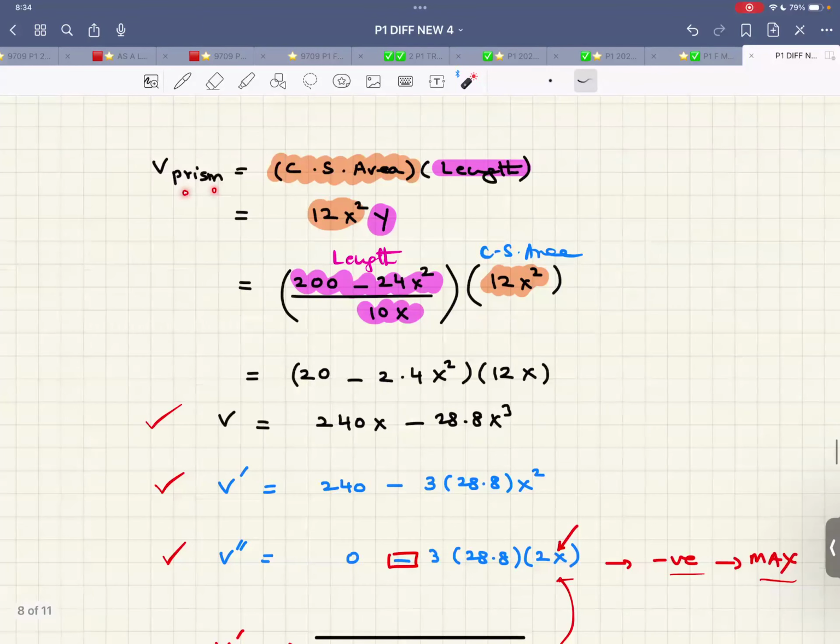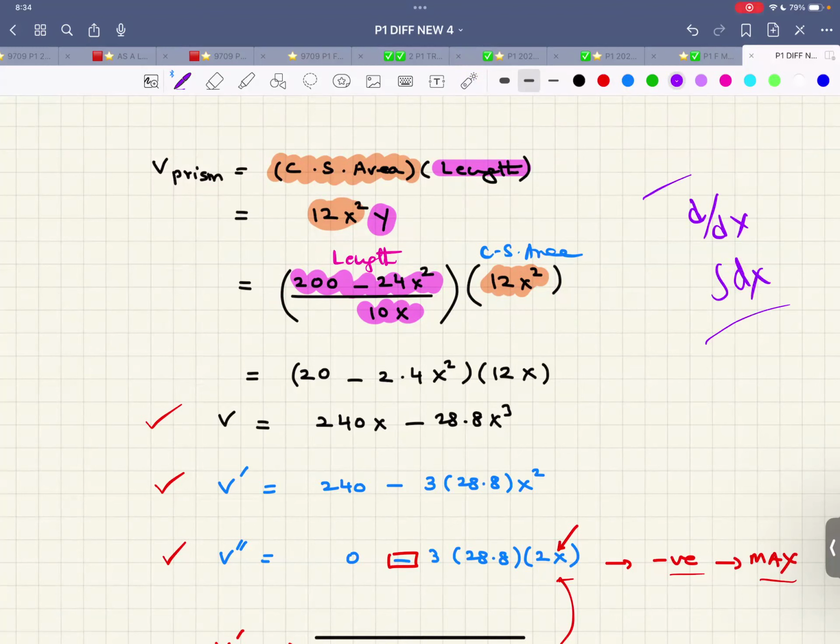And then volume of prism: cross-sectional area, that's the area of the triangular prism, into height or length. It's lying down, so it's the length. That is the cross-sectional area, that is how you get it. So I think that's a very comprehensive overview of differentiation and integration. Let me pause the recording over here so that we can go to the February-March paper 2025. So let's meet in a few minutes.